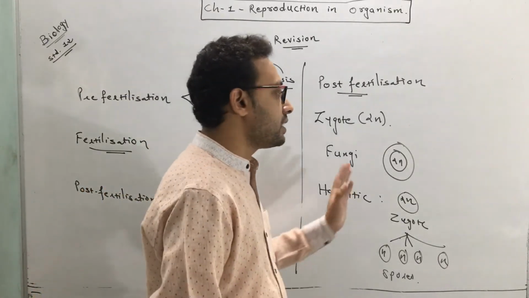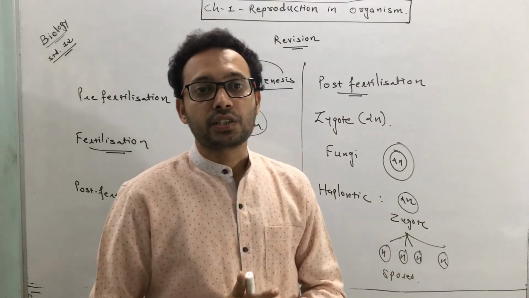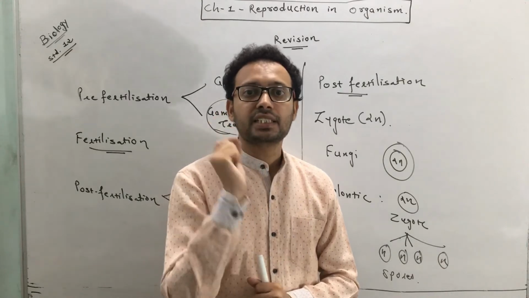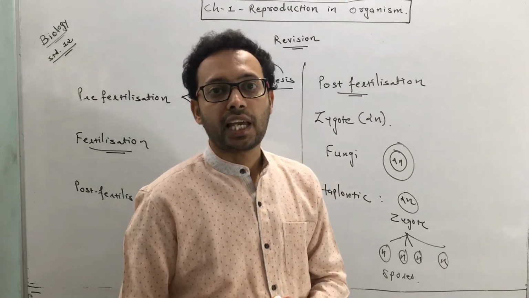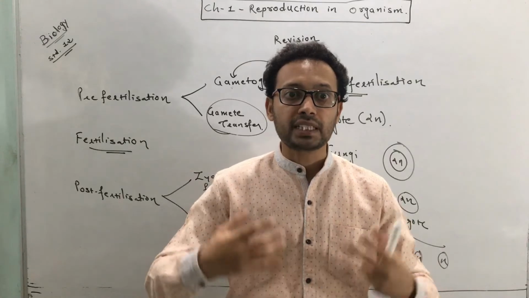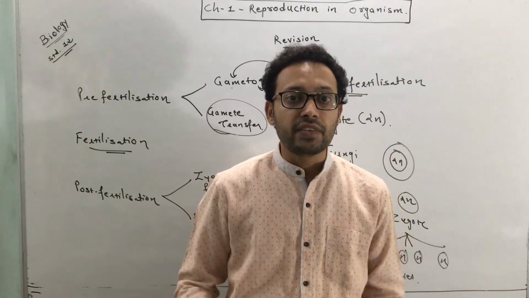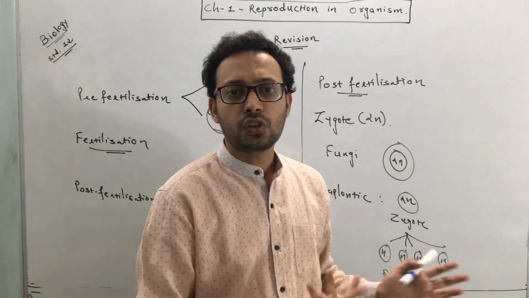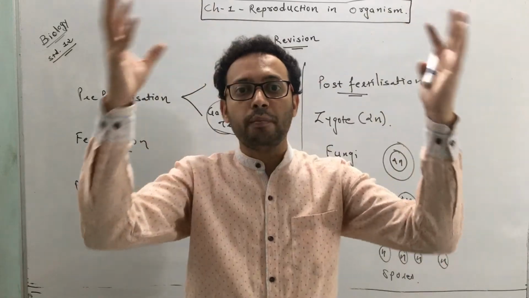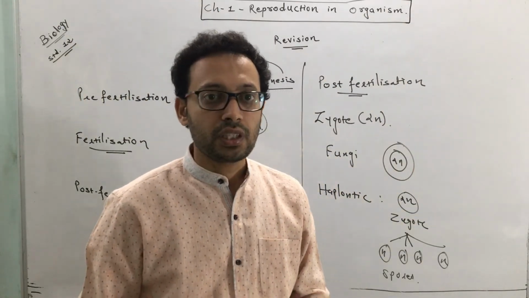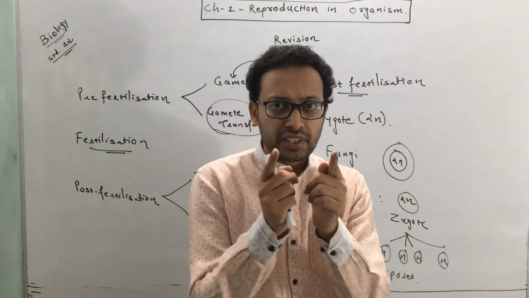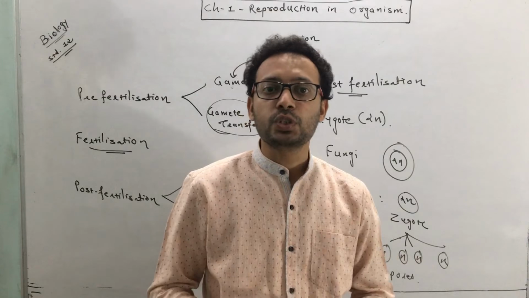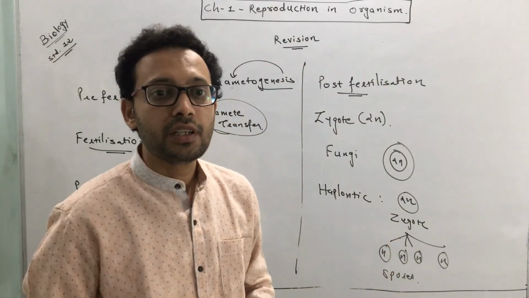So this is called zygote formation. Every living organism that reproduces sexually starts its life from a single cell, and this single cell is called the zygote. Even a human being, a very complex living organism, also starts life from a single cell because we reproduce sexually, and this single cell is the zygote. From a single cell, a complex human being develops. So the zygote is a kind of link between the fusion of gametes and the living organism that is going to be produced.